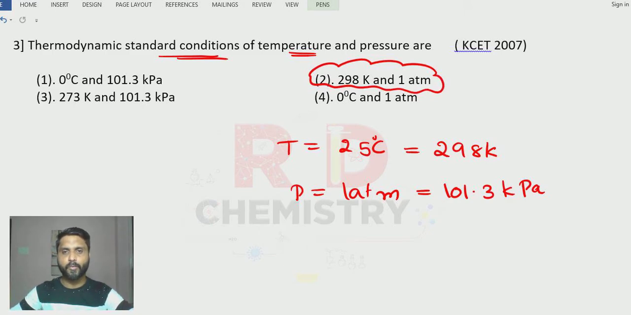Clear? Now why have we fixed 25 degrees centigrade? Why not STP, 0 degree centigrade? Because we are carrying out reactions in the lab, correct? So we cannot go for 0 degree centigrade. If I take it, the solution will freeze. So we have to take a suitable temperature and it is taken as 25 degrees centigrade according to the IUPAC. Clear?